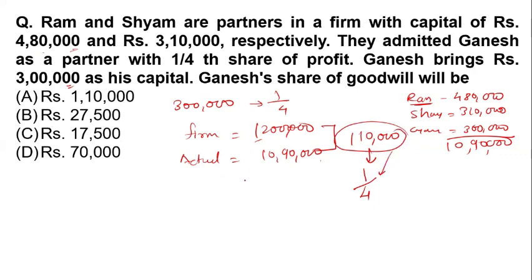So 1 lakh 10,000 multiplied by 1/4 will be 27,500. That means 27,500 is the right answer for this question.